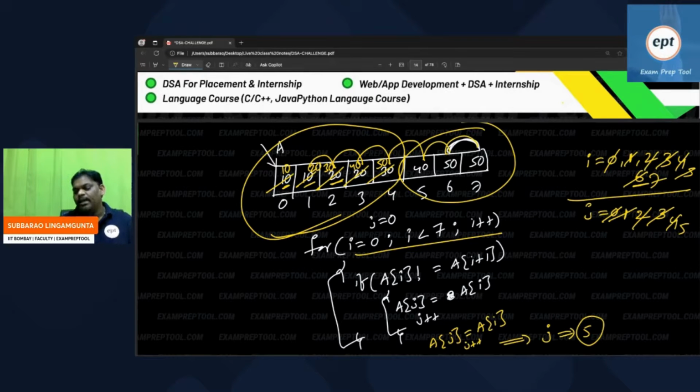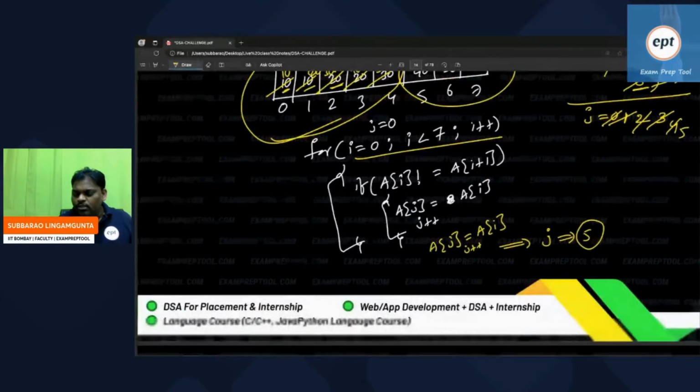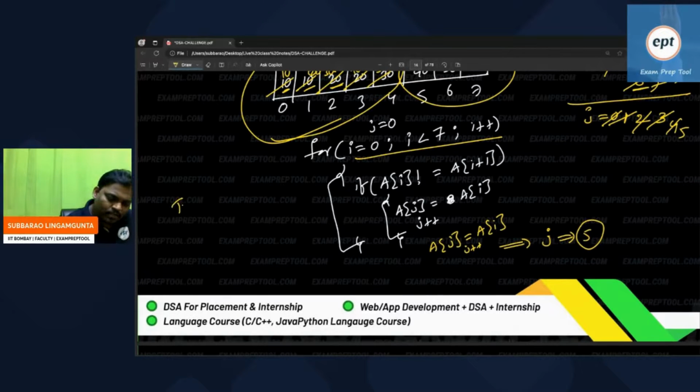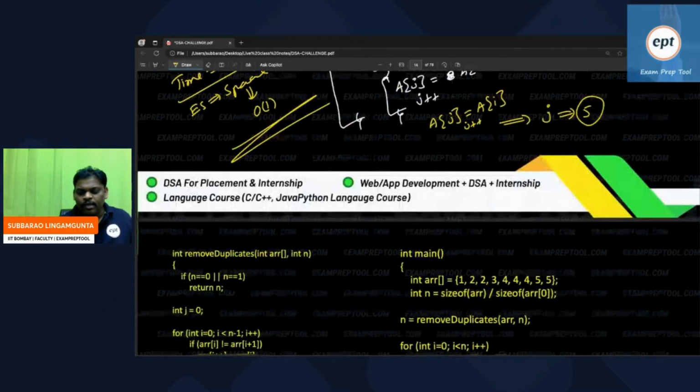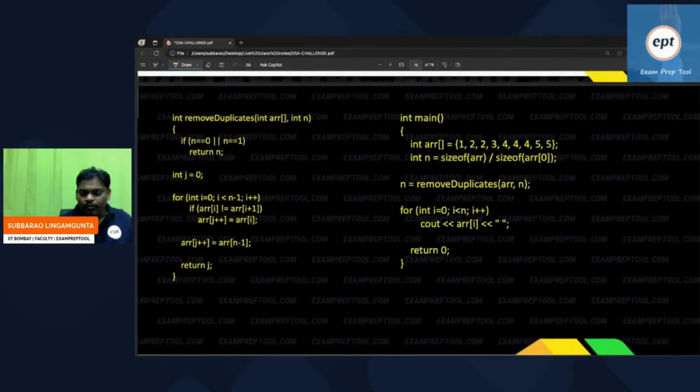Previously I did it in the temporary array. Now I am doing it in the same array. As it is the same code, you can do it in the same array also. Time complexity is the same, order of n. But the extra space, which is also called space complexity, became order of 1. Same story, I have not done anything different. If you want, you can see the same C++ program or C program.